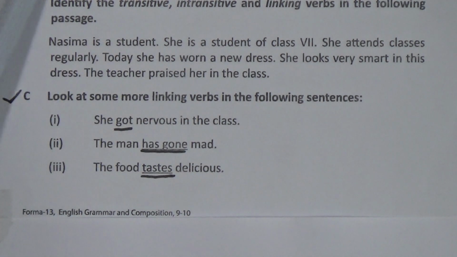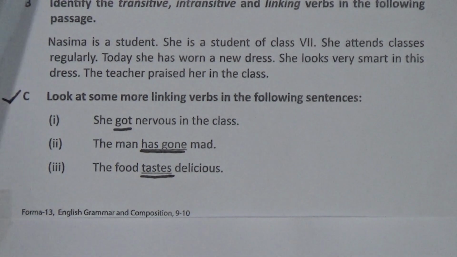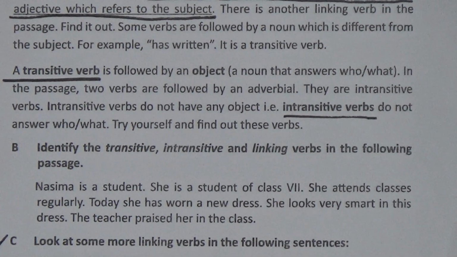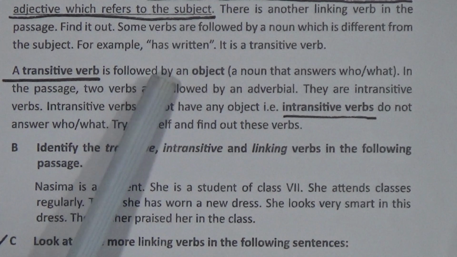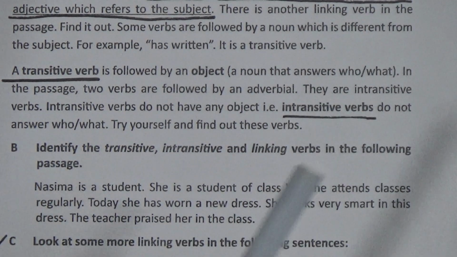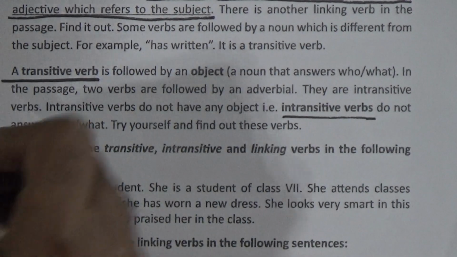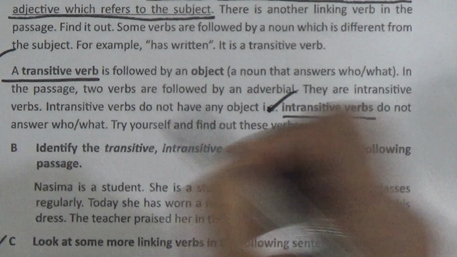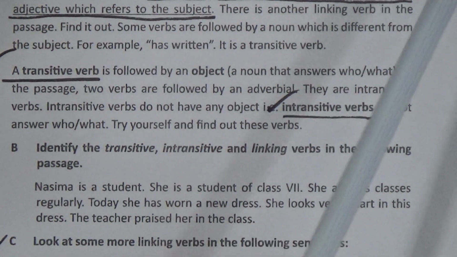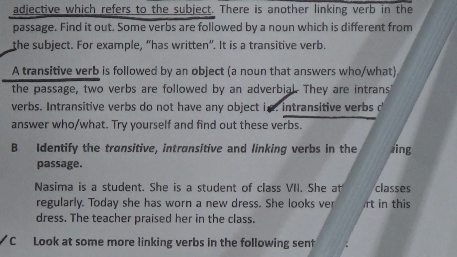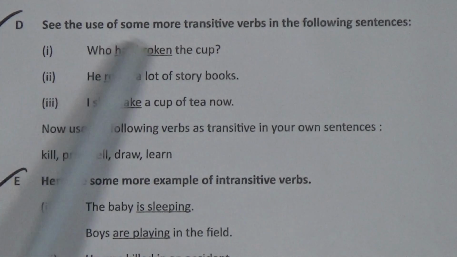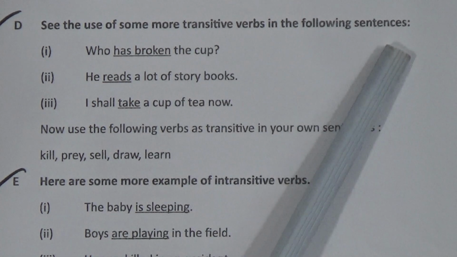Now we will go to transitive and intransitive verbs. Look, a transitive verb is followed by an object. That means whenever there is an object after the verb, it is a transitive verb. If there is no object after the verb, it is an intransitive verb. This is the idea about transitive and intransitive verbs. In this connection, we have more examples. To see the examples, we need to go to page number 98. Look here, see the use of some more transitive verbs in the following sentences.